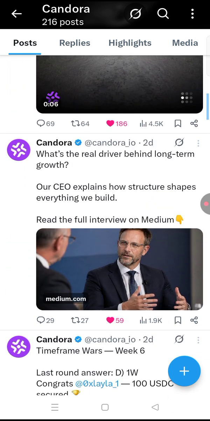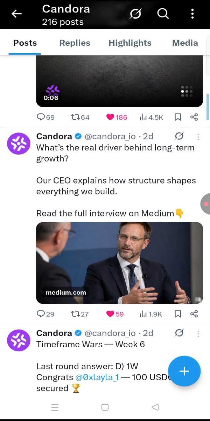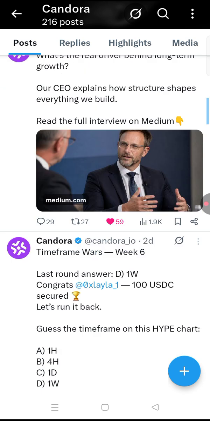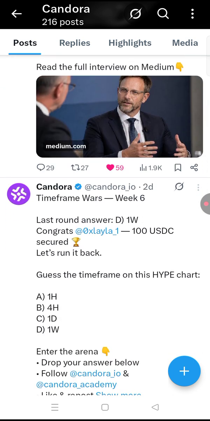These are the CEO. Okay, what's the real driver behind long-term growth? Our CEO explains how structure shapes everything we build. So read the full interview on Medium. You can just click on it, then go read. Okay, so this was 2 days ago. So make sure you are following this verified Candora. Okay, this is the real channel or the real account.